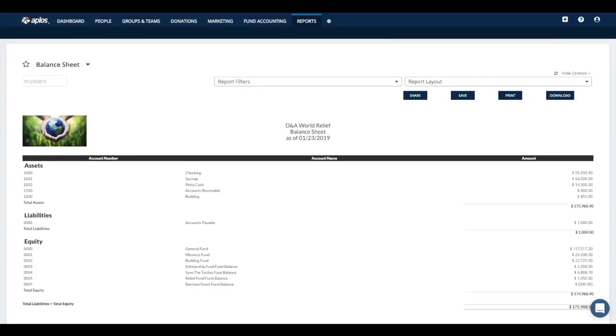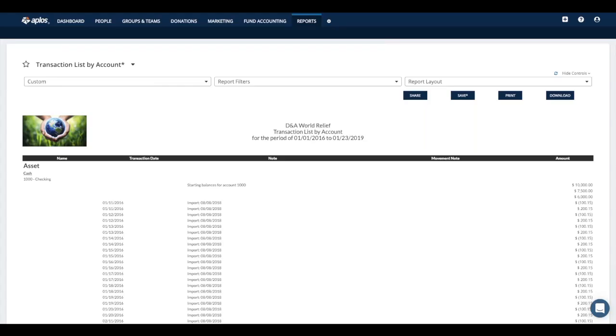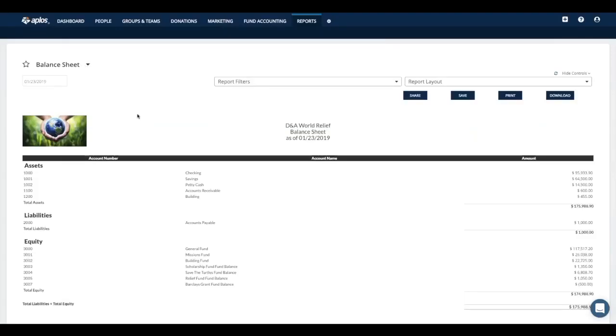All right, just to show you an example of a couple of our accounting reports, this first one we're taking a look at is the balance sheet report. The balance sheet report gives you a quick snapshot of where your assets, liabilities, and equity accounts stand as of a certain date. So as of today, these are the balances for my accounts. If I wanted to see the breakdown for one of those amounts, I could simply click on the amount, and that will take me to a transaction list report where I can look at the breakdown for that overall total.